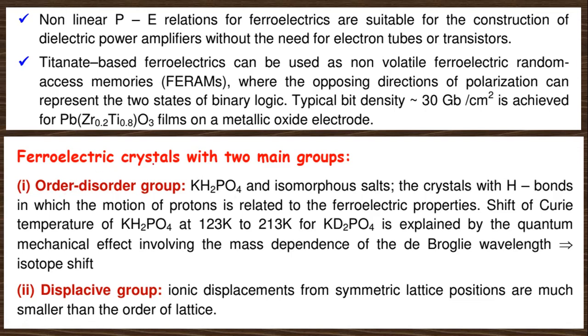Ferroelectric crystals have two main groups: the order-disorder group and the displacive group. In the order-disorder group, these types of salts are included, and the ionic displacement from the symmetric lattice is much smaller than the order of the lattice. In comparison, you can see here that the ionic displacement from the symmetric lattice is much smaller than the order of the lattice.